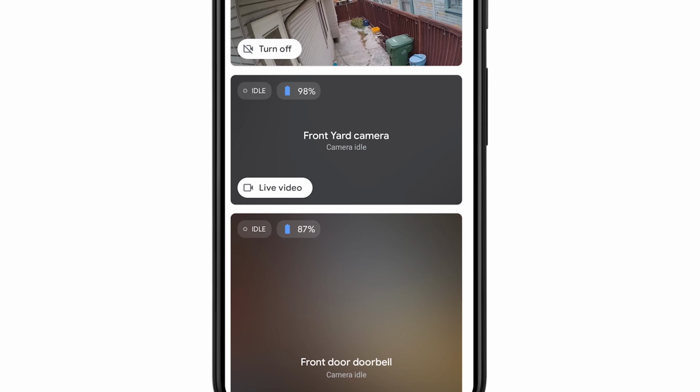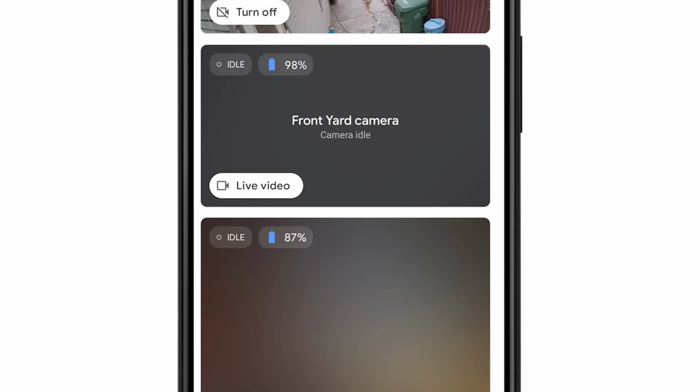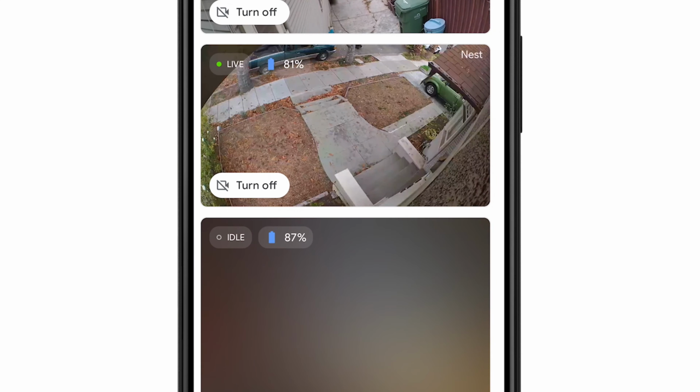For battery-powered Nest Cam and Nest Doorbell, the camera will appear idle to optimize the battery. Tap Live Video to wake up the camera. To see more details and use camera functions, tap on the video of the camera you'd like to view.